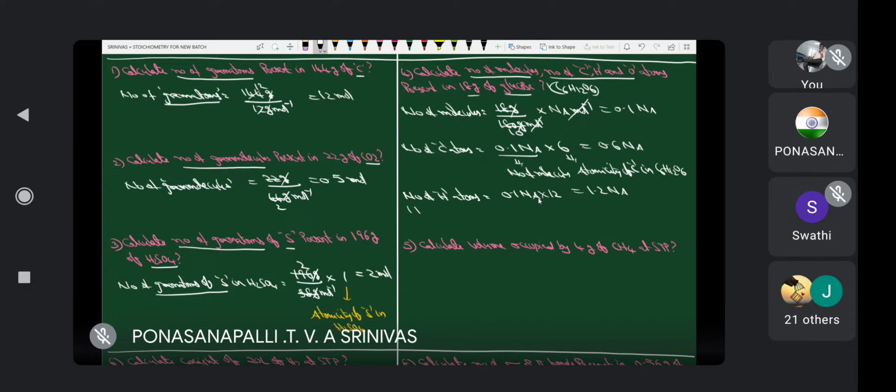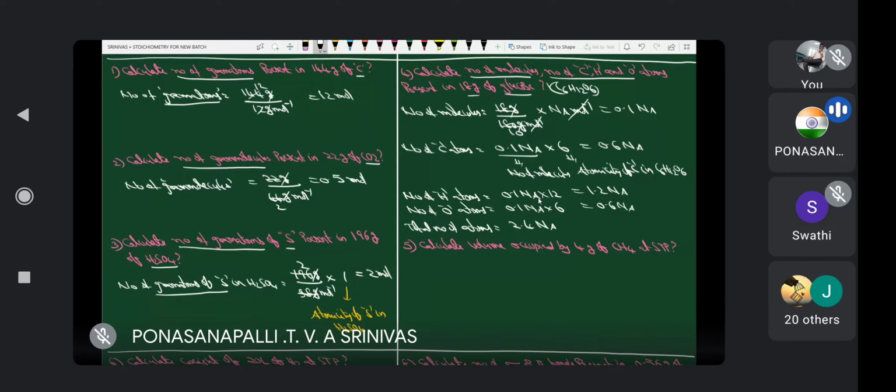Next, number of oxygen atoms is equal to 0.1 Na into 6, that is equal to 0.6 Na. Now total number of atoms is equal to 0.6 plus 0.6 plus 1.2, that is 2.4 Na. Yes or no? 2.4 Na.